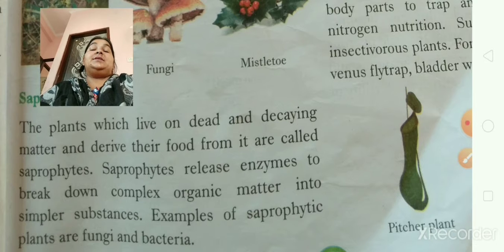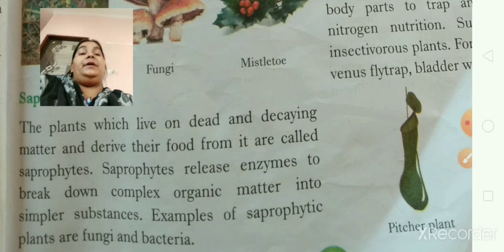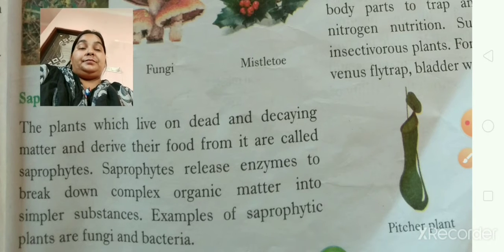They release enzymes to break down complex organic matter into simpler substances, and the best examples are fungi and bacteria.